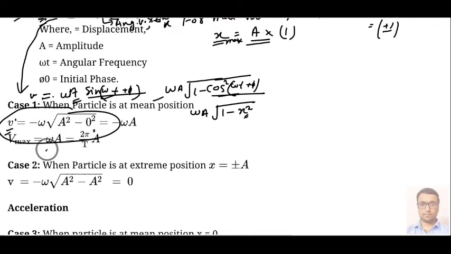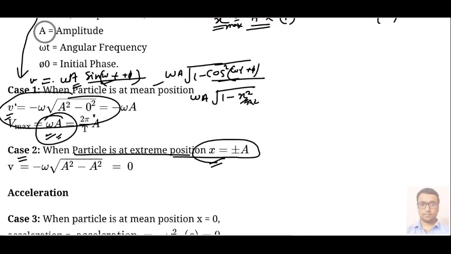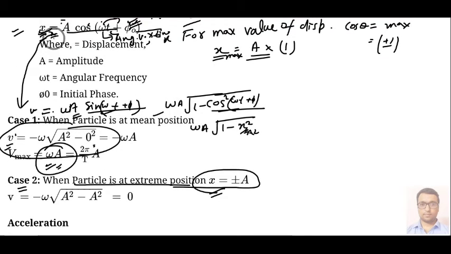In this way you can say that maximum velocity is r omega or a omega, where a is your amplitude or maximum displacement. Again, from here this was x by a equal to cos theta, and cos square theta will be x square by a square.